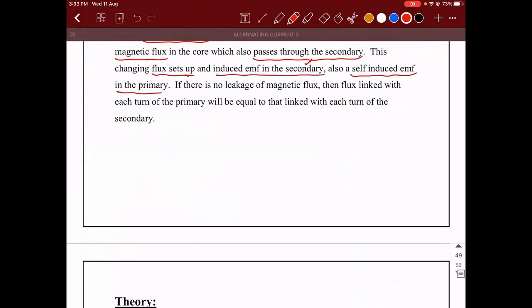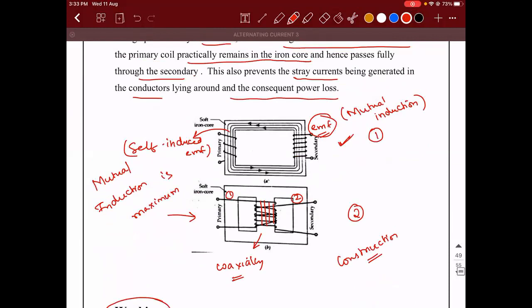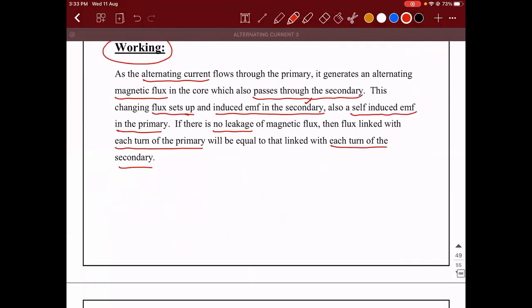Okay. Assuming there is no leakage of magnetic flux, then the flux linked with each turn of the primary will get linked with each turn of the secondary. That is what we are trying to achieve by using a laminated iron core and everything, right? We are trying to avoid the flux leakage, right? But you know what will happen in reality? We said there is going to be no flux leakage, but in reality, there will be some amount of flux leakage that will happen. So here, the situation that we are considering is an ideal situation.